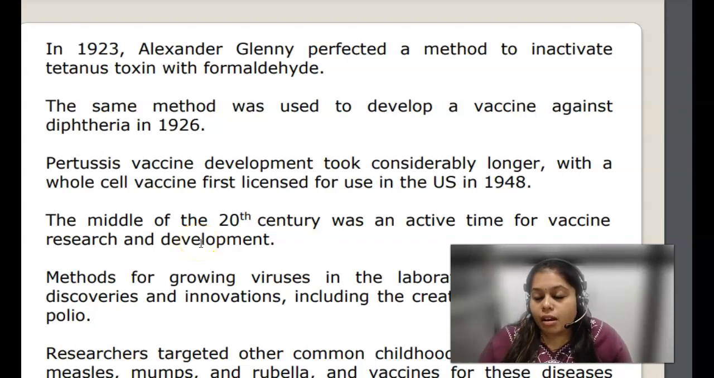There are other techniques. You can heat-kill the viruses. There are live attenuated vaccines, where the virulence factor of the virus is suppressed, so that when it is used as a vaccine, taking it into our body does not cause disease.